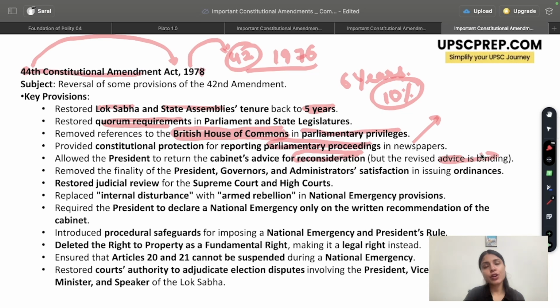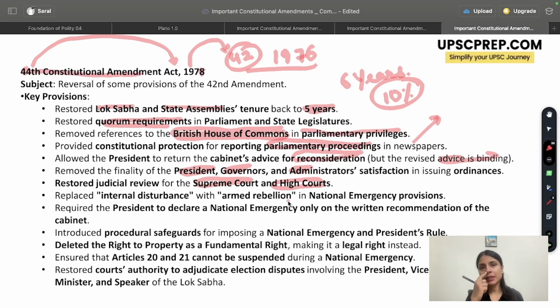Now, my dear students, by the 42nd Amendment Act, it was said that the ordinances brought in by the president, the governor, and the administrators will be outside the scope of judicial review. But again, the 44th Amendment said that even on ordinances, judicial review is possible to see whether there were malafide intentions for the promulgation of that ordinance or not. If you remember, the power of the judiciary was hampered by the 42nd Amendment Act. The 44th Amendment Act restored it by saying that judicial review will be done by the Supreme Court and the High Court. So all constitutional amendments will now be under judicial scrutiny.